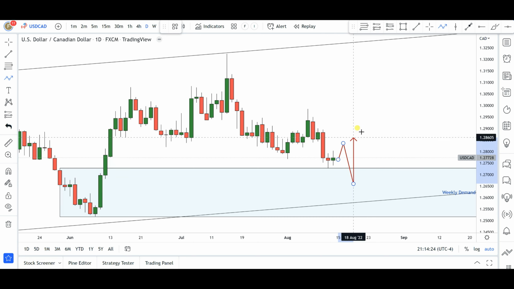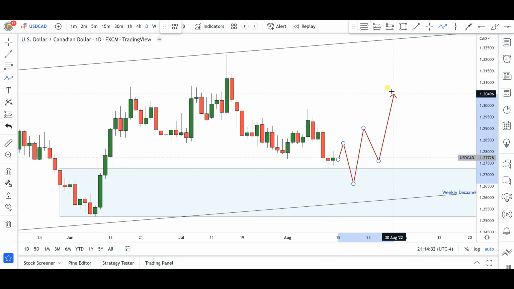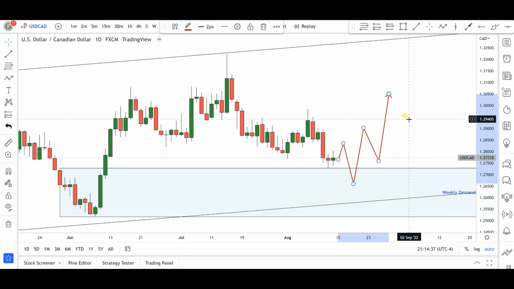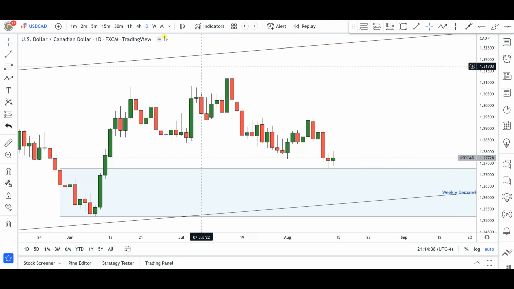We probably will see a change of character in the smaller time frame, and then from there we'll start searching for price, waiting for price to fill up demand zones that led to the break of that level of structure for further continuations to the upside towards 1.3000. Okay, that's going to be my preferred course of action in US dollar Canadian dollar.